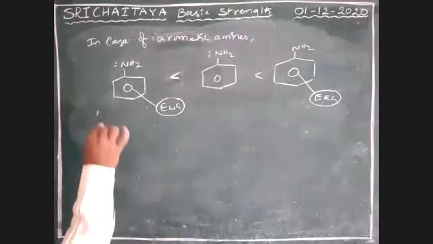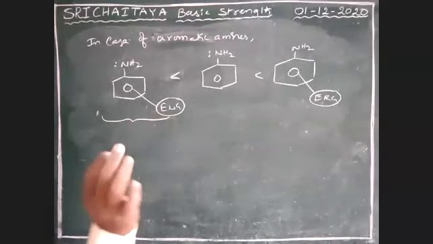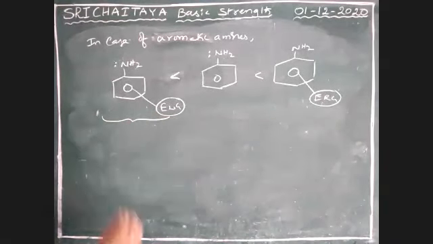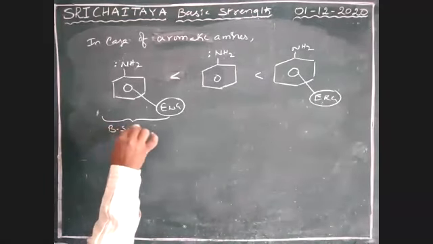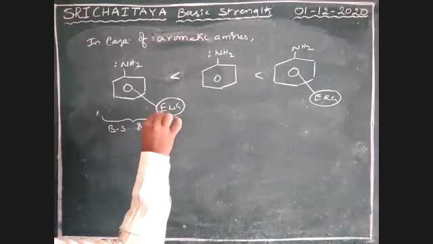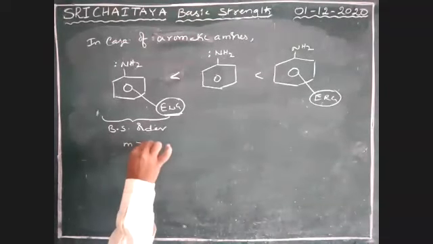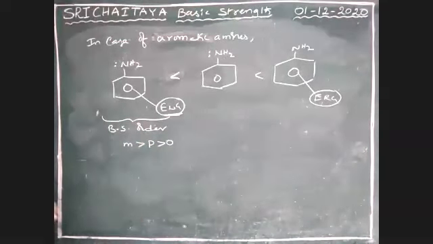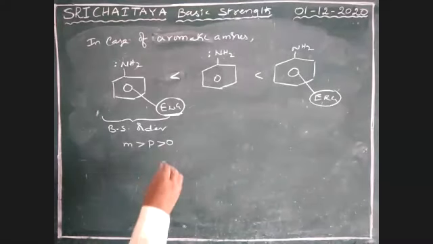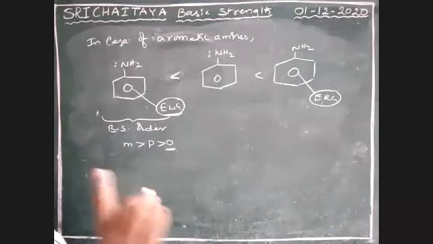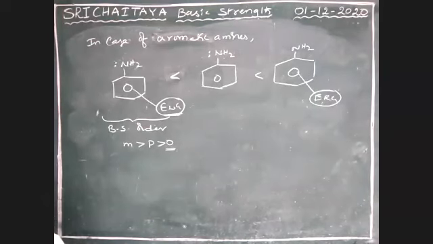In this case, please keep in mind, please note down. If an electron withdrawing group is there, the basic strength order is meta greater than para greater than ortho. Boys, the ortho compound has less basic nature. Please be conscious.